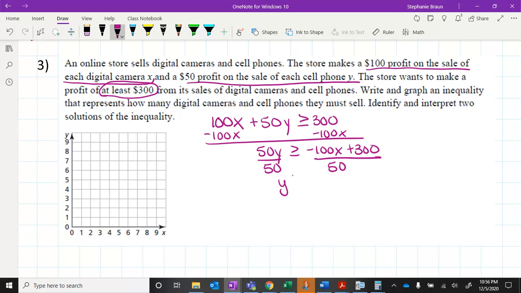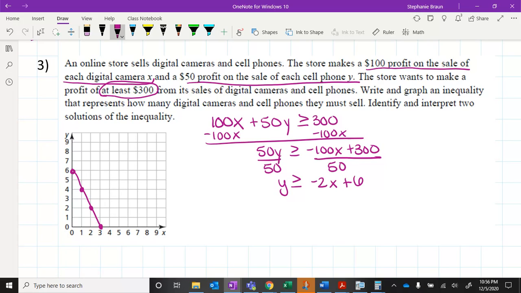Divide by 50, divide by 50. Y is greater than or equal to negative 100 divided by 50 is just negative 2x, plus 300 divided by 50 is 6. So manageable. Okay, my y-intercept is 6. Down 2 over 1, 2 over 1, 2 over 1.